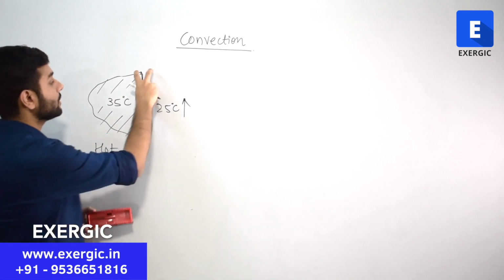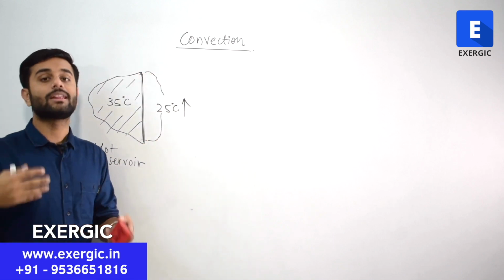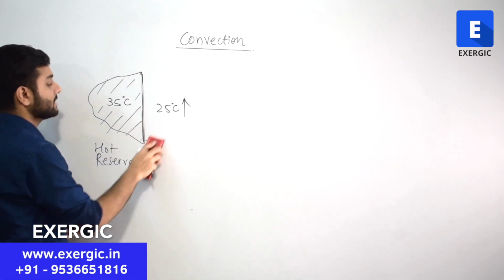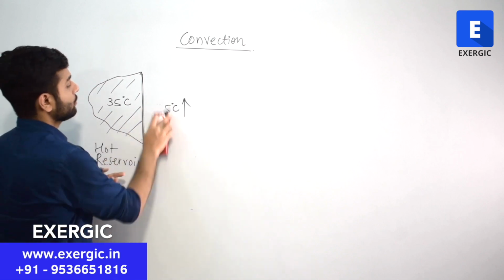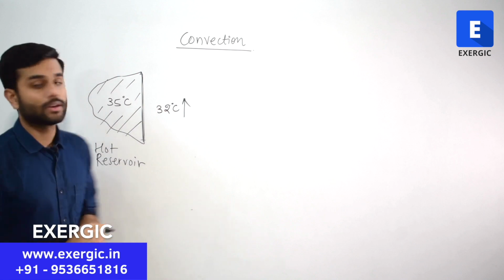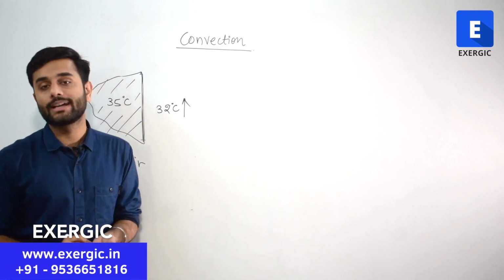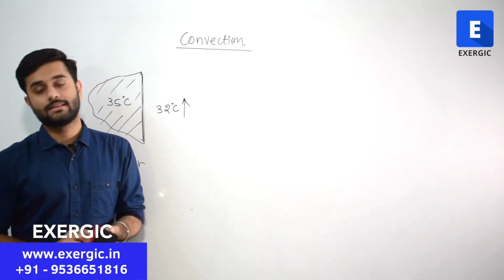So the air in contact with this hot reservoir, in these regions, the temperature of that air will keep on increasing from 25 degrees Celsius to 26, 27 and so on. A point will come when it will reach, let's say, 32 degrees Celsius, and even higher than that. What is the maximum temperature it can reach? Obviously, almost close to 35 degrees Celsius, not above that.